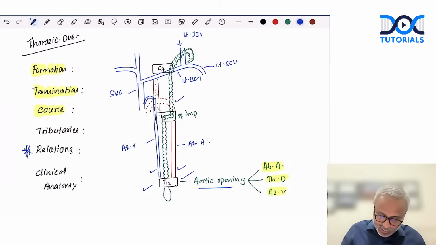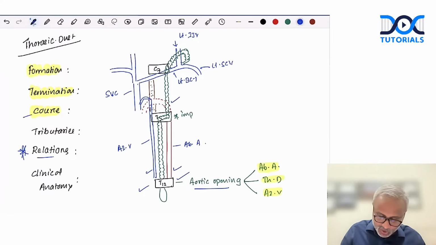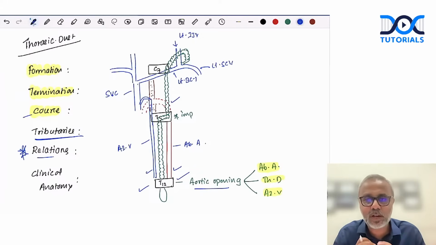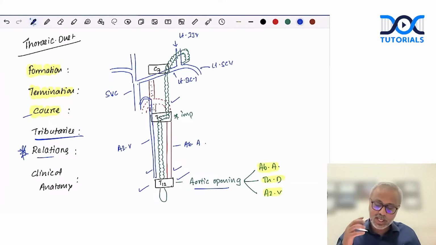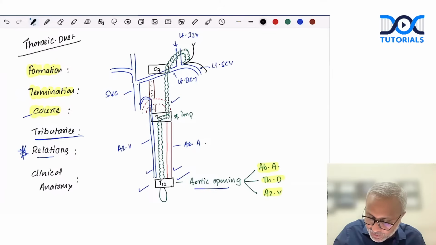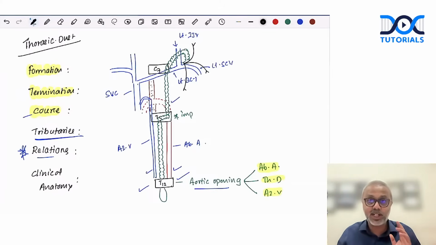Once we have talked about course and relation, let's talk about tributaries. For tributaries, if you have time, you can draw one more diagram showing all the tributaries. If you don't have time, just list the tributaries. For example, in the region of the neck, we have the left jugular trunk. This is one tributary. Then we have a left subclavian trunk, and there is a left bronchomediastinal trunk. These are the three tributaries.